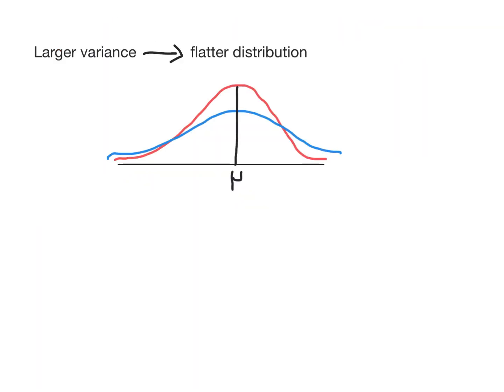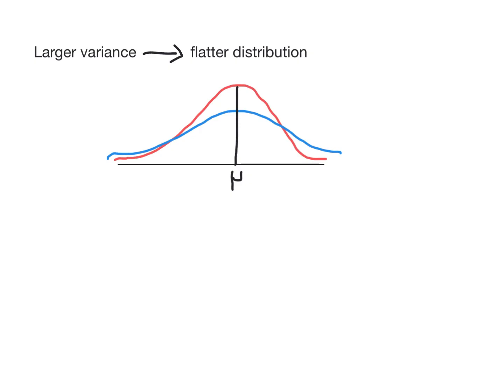Now, it's important to note that the normal distribution is a family of distributions. It's not just one. The distributions are characterized by their mean and variance. So here I've shown you 2 normal distributions with the same mean that I've called mu. The one in red here would have a lower variance.